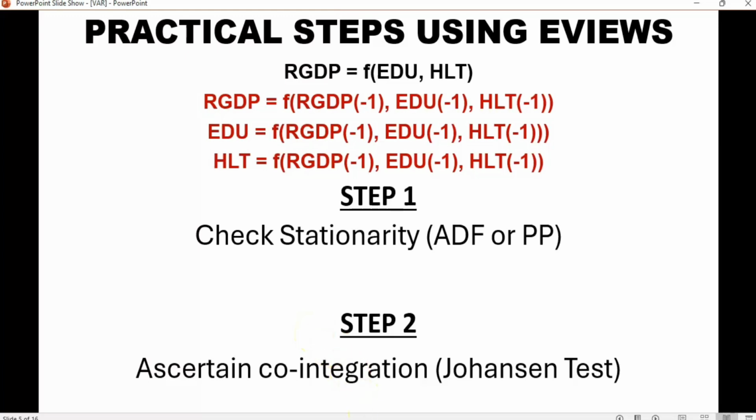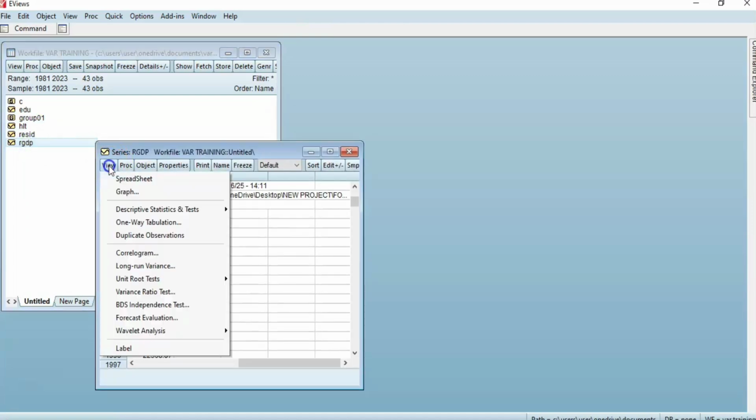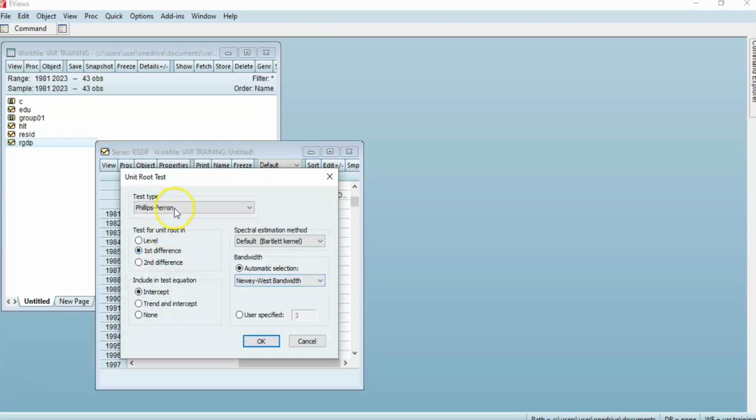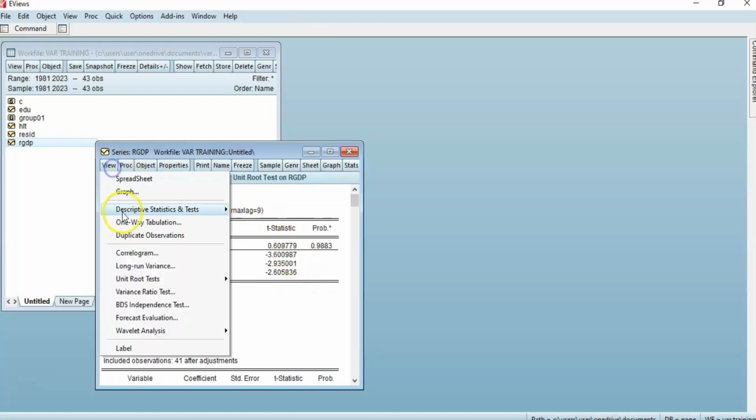So we'll now go to our EViews platform. This is education, this is health, this is real GDP. Let us check the stationarity for real GDP. We go to unit root test, standard unit root. Let's check the ADF test at level. At level for ADF, real GDP is not stationary.